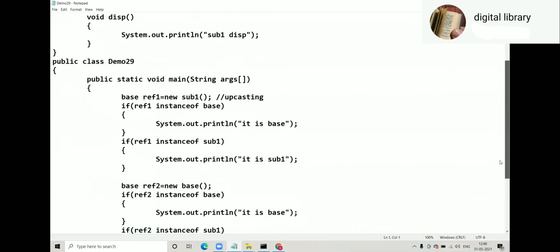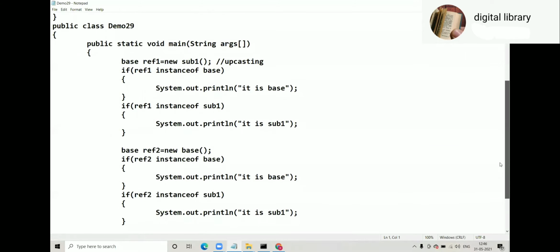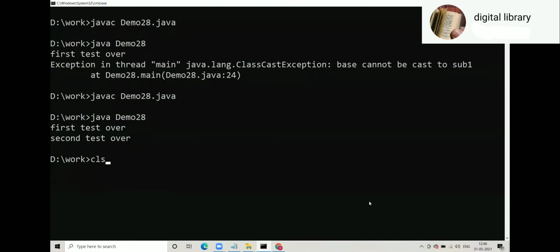Yeah, demo 29. Look at this now. Now we can discuss this orally. Demo 29.